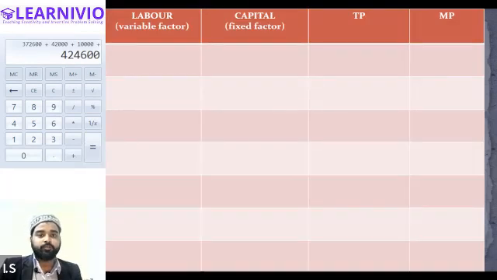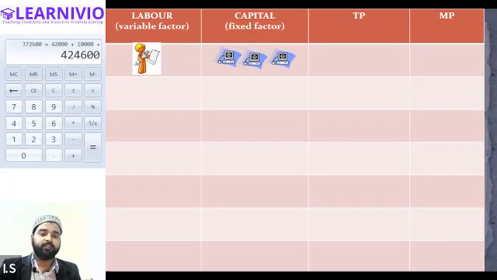We can understand this concept through this example also. Let's suppose we have started a book printing business. At the beginning, we have kept only one labor and we have three machines on which he will be working. Because everything is being done by only one labor, there will be a lot of work pressure on him. So he will only be able to produce a total of 10 books in the entire month. So his marginal product will be 10.